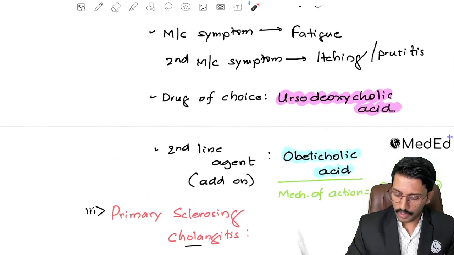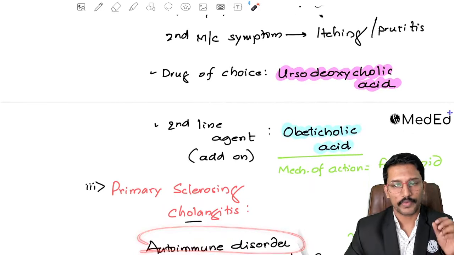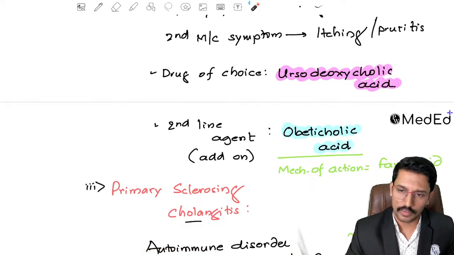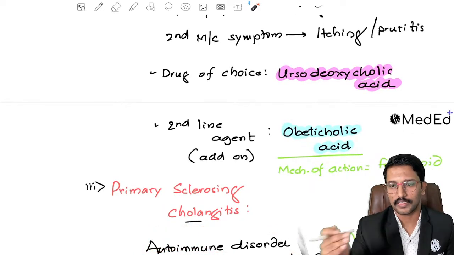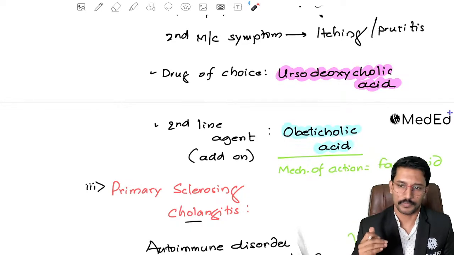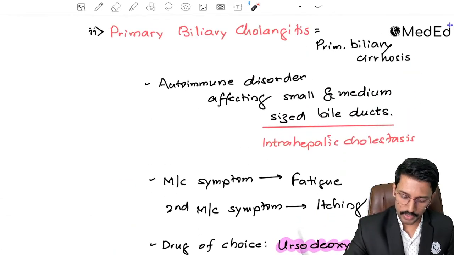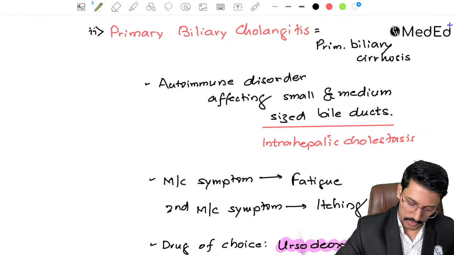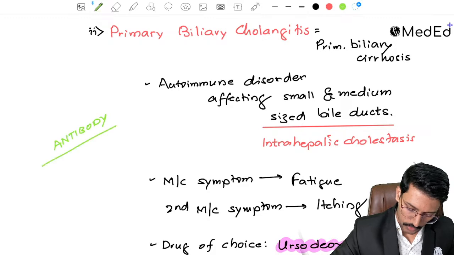See, both of them are autoimmune disorders, right? So do we have evidence of any antibodies in these patients? They will ask you, this antibody is characteristically seen positive in which disorder? The characteristic antibody that we see in primary biliary cholangitis is anti-mitochondrial antibody.